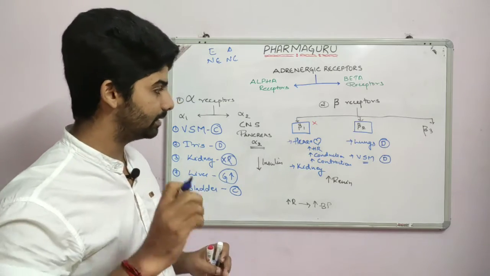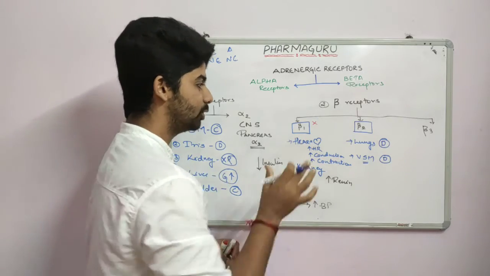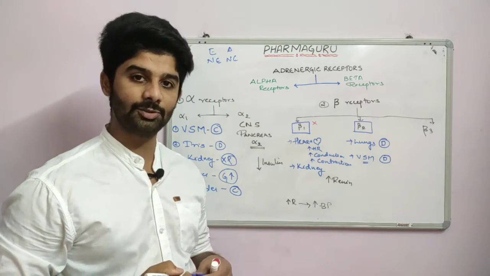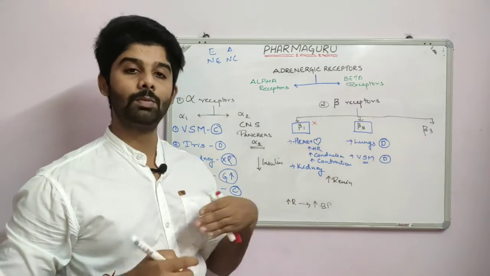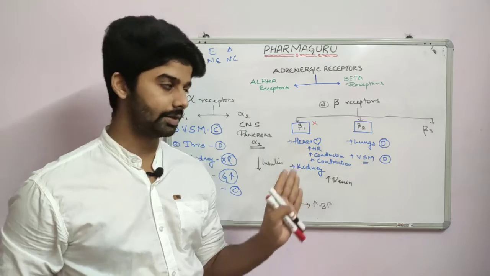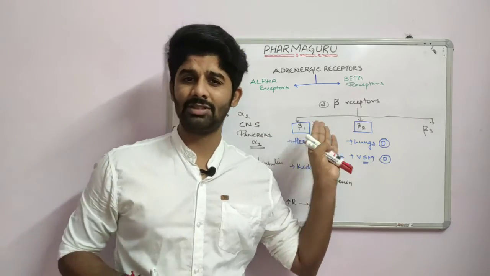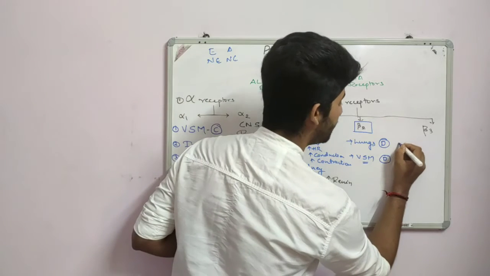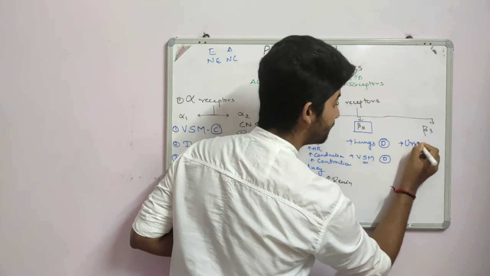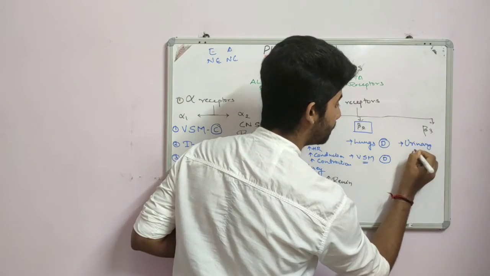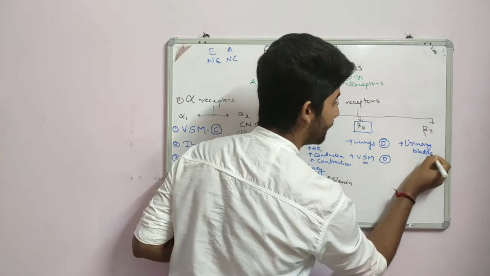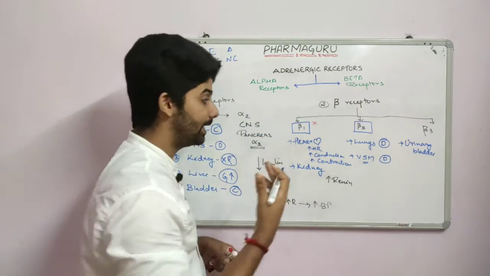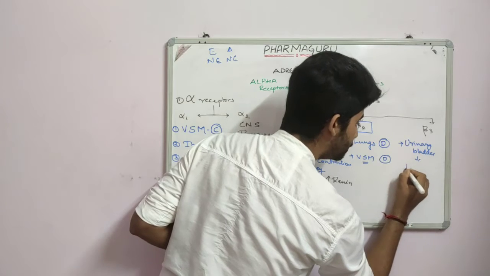Okay, just leave that. That was just an extra point. So beta 2 receptors are mostly found in the lungs as well as the vascular smooth muscle. In both areas it will cause dilation. Now the beta 3 receptors, it's not of much importance, but interestingly it is found mainly in the urinary bladder. And whenever it is activated, it will lead to reduced urination.